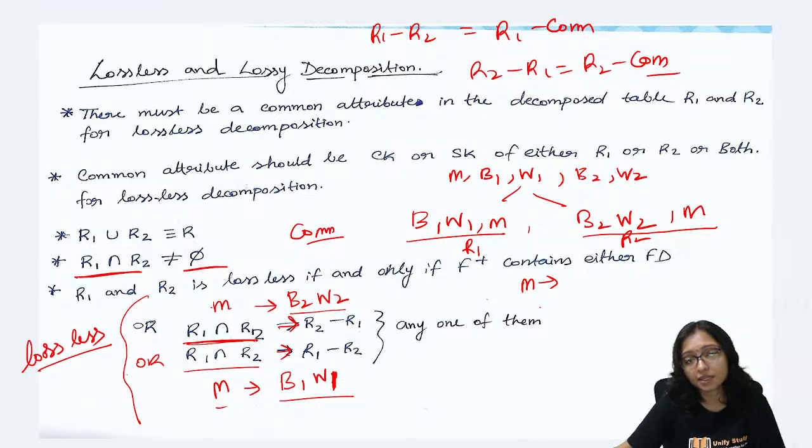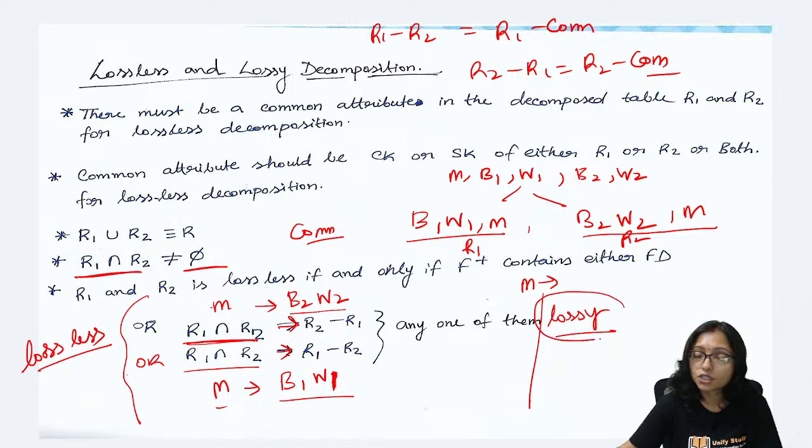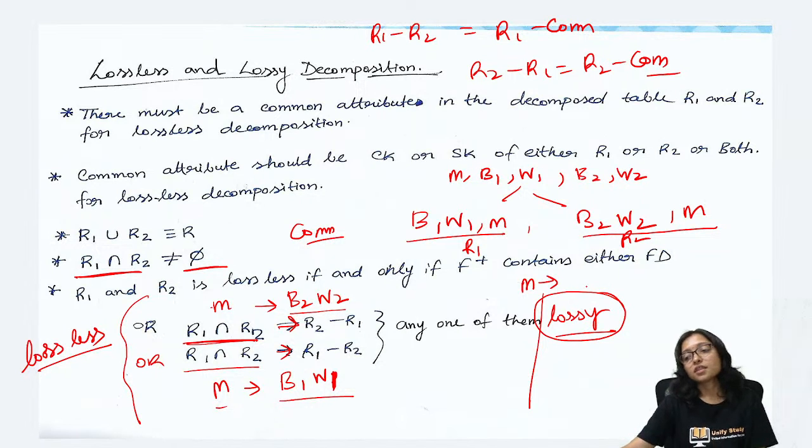Otherwise, if there is no common, or mother is not able to convince them, brother 1, brother 2, wife 1, wife 2 not listening to mother, then it will be lossy. It cannot be joined back again. Then that is called lossy.